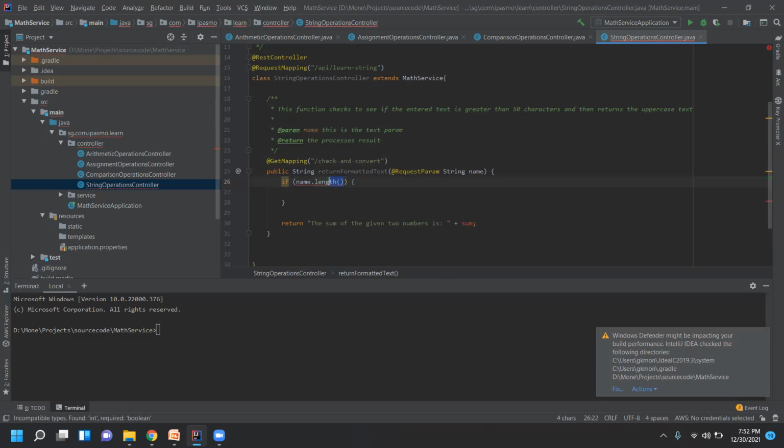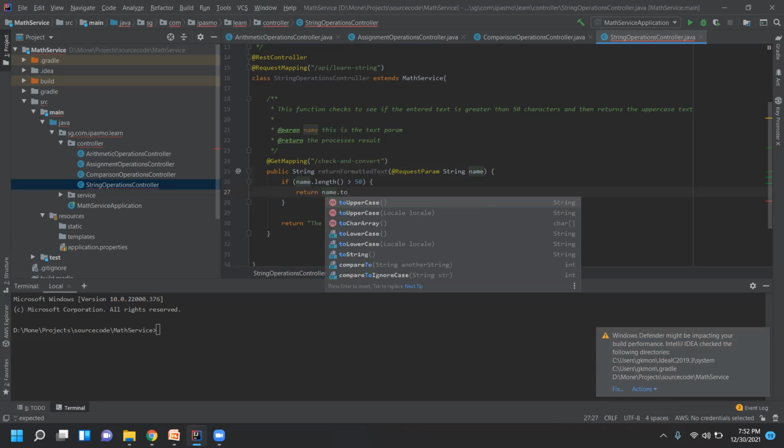You see, length is a function that is available in the string class. Let me type this code and then I will explain more about the string. I'm just using name.length greater than 50 characters. Then what I do is return name dot toUpperCase.